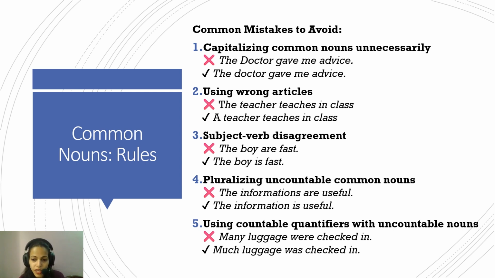Using countable quantifiers with uncountable nouns. So, many luggage were checked in. No, much luggage was checked in, because luggage is a group. You do not give the number of luggage, you give the quantity of luggage. So many is a quantifier that refers to the number of things, and much is a quantifier that refers to the quantity of a thing. So luggage is uncountable, so you do not refer to the number of luggage, you refer to the quantity of luggage. It was heavy, there was a lot of luggage, very little luggage, much luggage, not many luggage. Okay, so you have to keep in mind what kind of quantifier is to be used.